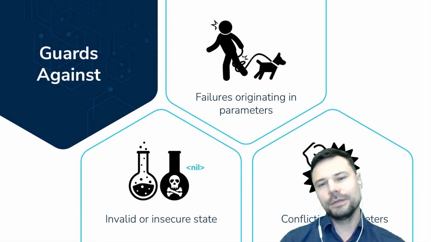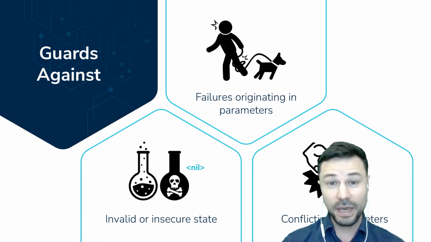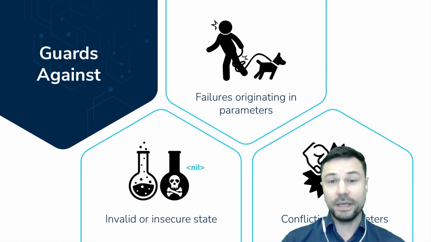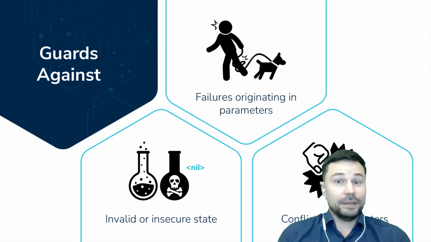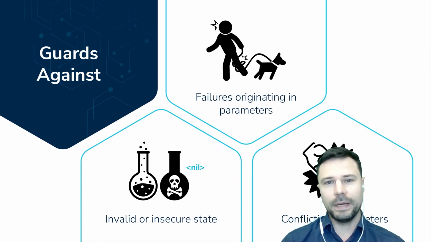The second one is we want to prevent failures originating in parameters. Those are actually very common because as programs get more sophisticated, a lot of times a parameter being passed is a behavior, like a cache, for example. So you're passing that to your object, and that can have a lot of complexity, and you have to ask the question, how was that configured? Who configured it? Who provided values to that parameter?